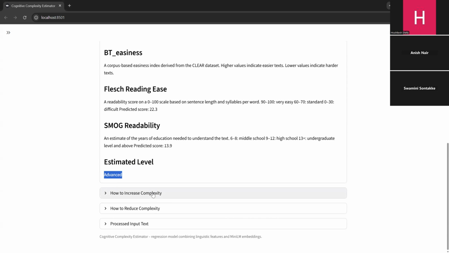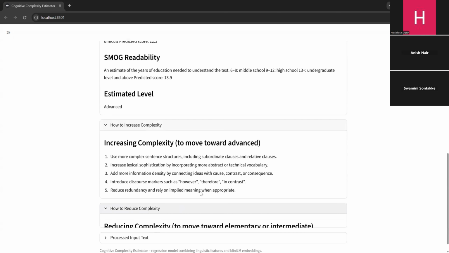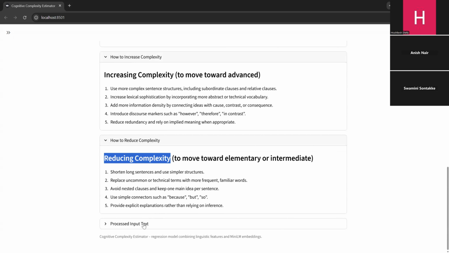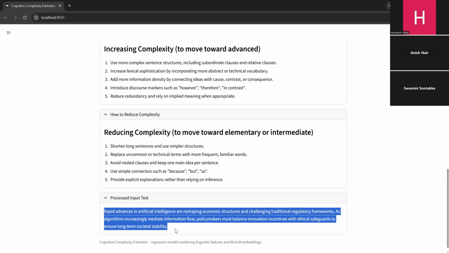In addition to that, the app also provides suggestions on how to adjust the text depending on your goal. If the user wants to make a text more advanced, the app suggests ways to increase the complexity. And if the user wants the opposite, it also suggests how to reduce the complexity of that particular sentence. And here is the processed input text, which is a cleaner version of the text which is uploaded in the input part.